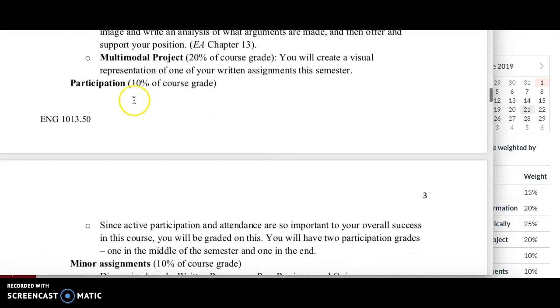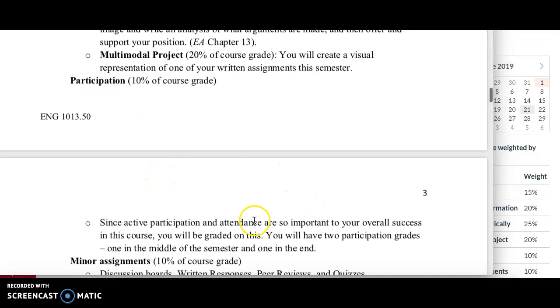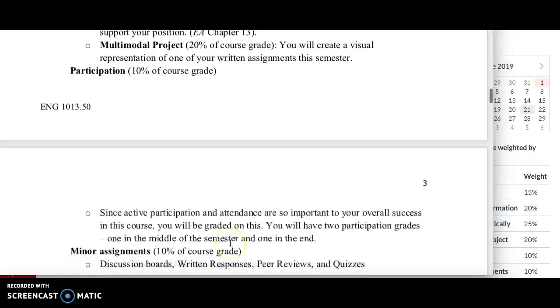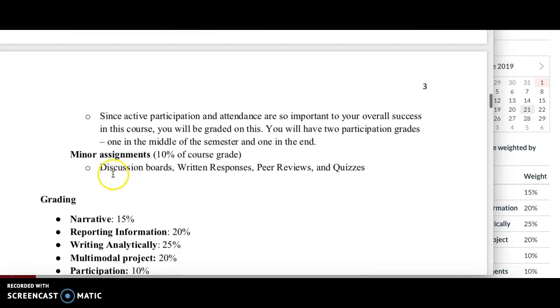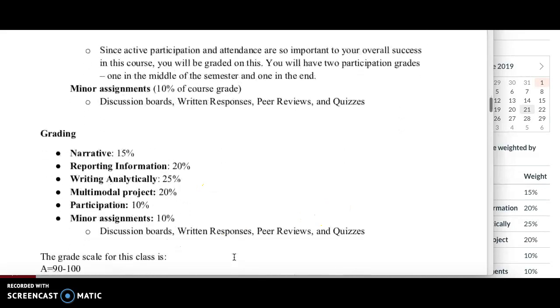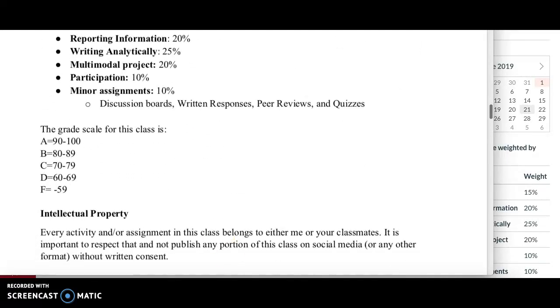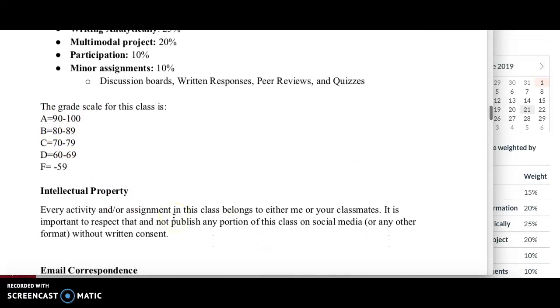Let's see here. You will have two participation grades, one in the middle of the semester and one at the end. You will have minor assignments, discussion boards, written responses, peer reviews, and quizzes. And here's a little bit more of the breakdown, and here's the grade scale.